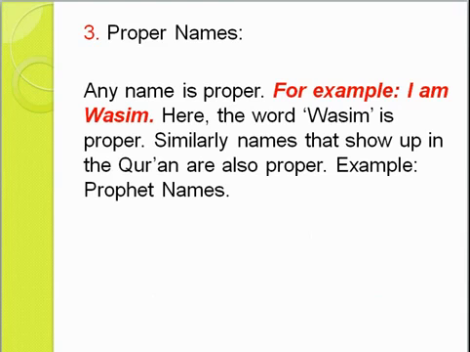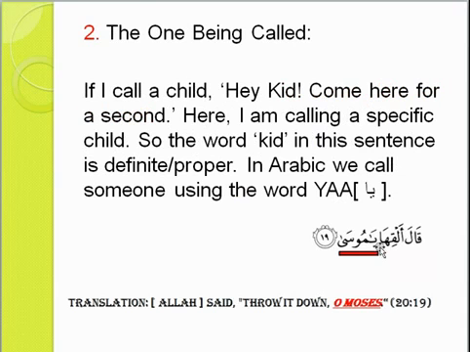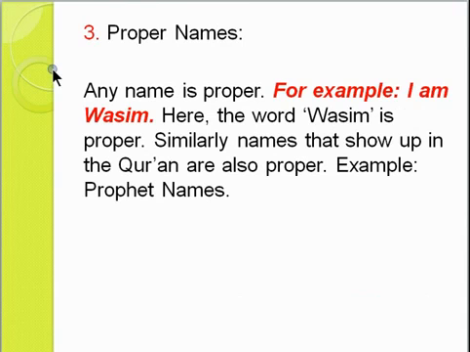Okay, next one, the third one, proper names. It's just very simple. Any name is proper. Like I am Wasim Mahmud Surjo, so there is only one Wasim Mahmud Surjo in this world, so of course I'm proper, I'm not common. Similarly in the Quran there are names, prophet names, other names. These names are of course proper, so it's very simple, nothing to discuss. If you want to see an example, here's this ayah again, ya Musa. This word Musa is a name, prophet name, so it's proper. So it's as simple as that. This is the third reason.